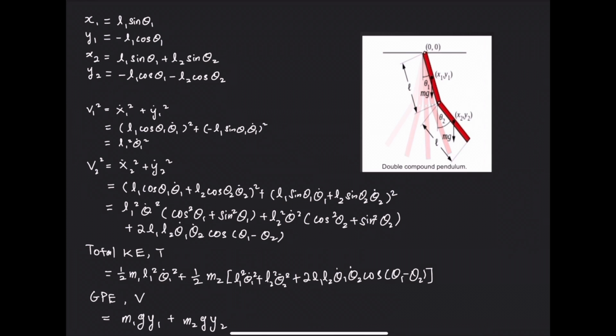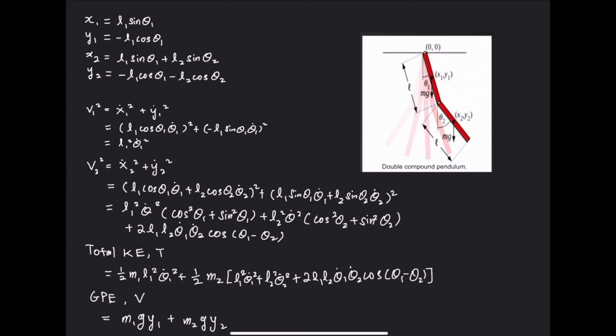Here, using a bit of trigonometry, we can express x1 and y1 in terms of theta, where x1 equals L1 sine θ1 and y1 equals negative L1 cosine θ1. We can also do the same thing for the second pendulum, where x2 equals L1 sine θ1 plus L2 sine θ2, and y2 equals negative L1 cosine θ1 minus L2 cosine θ2.